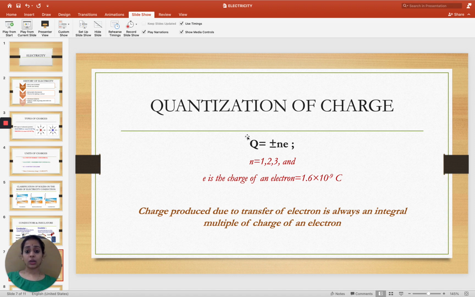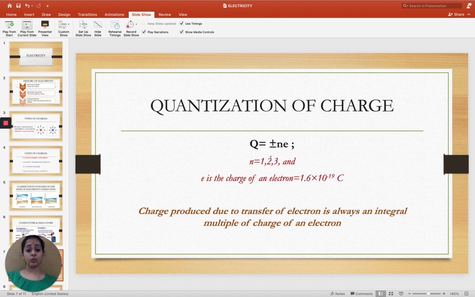So let's study the properties of charges. How do the charges behave? First is quantization of charges. As you can see from the equation, capital Q, the total charge, is equal to plus or minus, depending on positive or negative charge, n times e, where n is an integer which changes from 1, 2, 3 and so on, and small e is the charge of an electron, equal to 1.6 times 10 to the power minus 19 coulomb. So charge produced due to transfer of electrons is always an integral multiple of the charge of an electron.